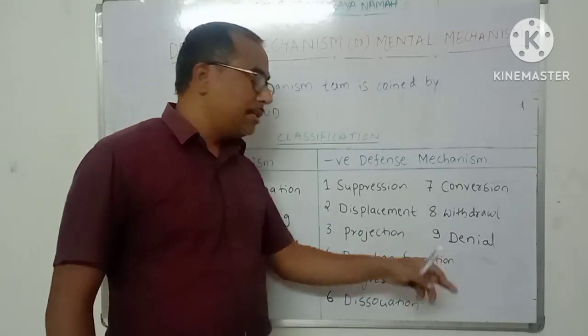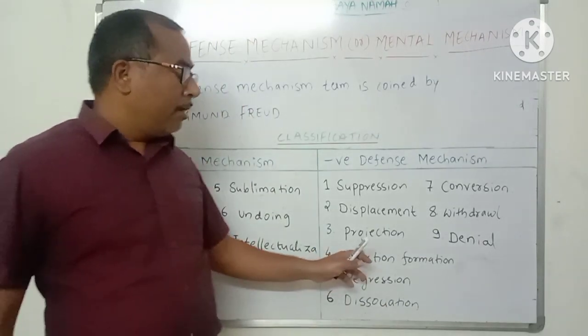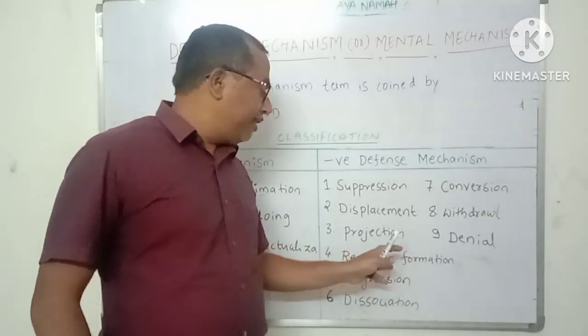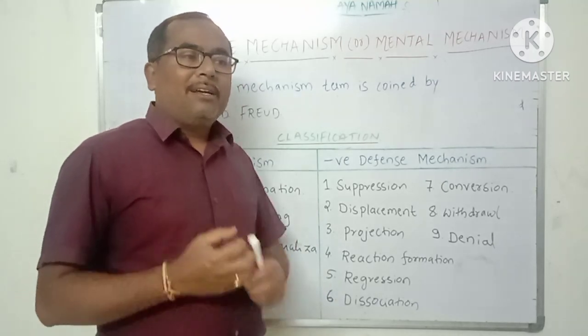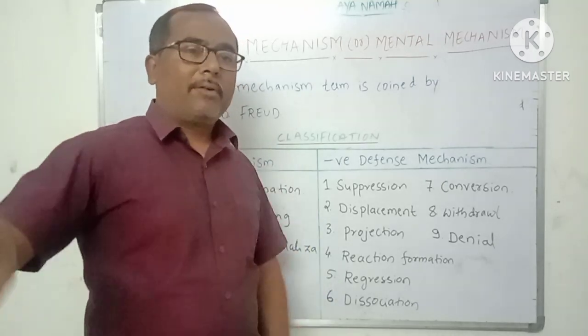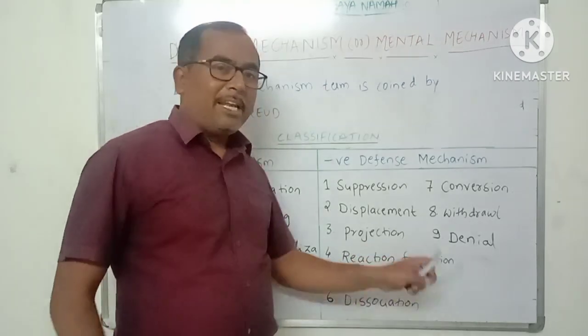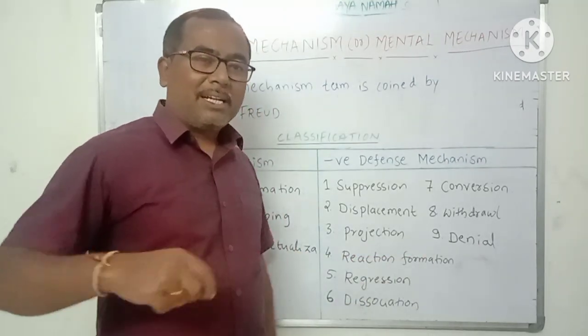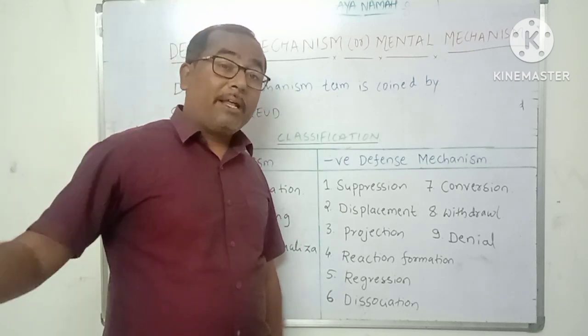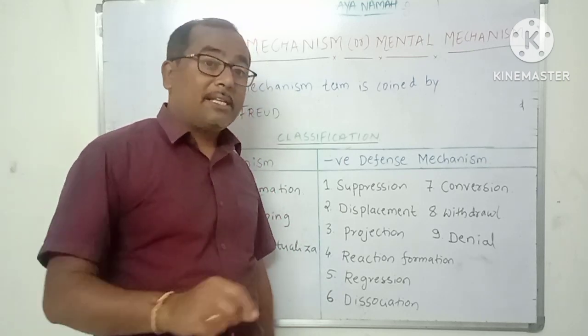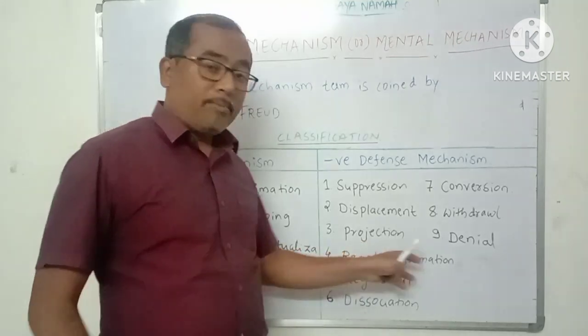Next one is projection. Projection is a defense mechanism in which a person's own fault is blamed on others. For example, a person who is unable to do certain things may blame others, saying that because others are not properly helping him, he is unable to do the things properly.